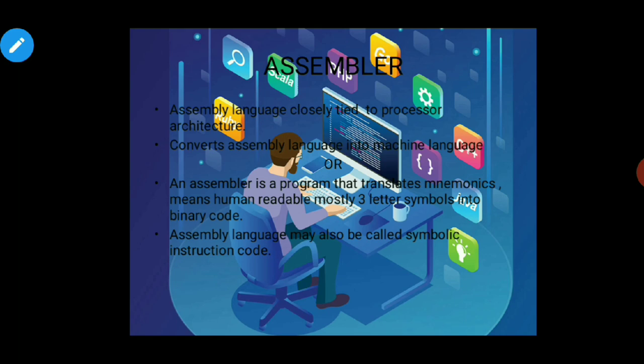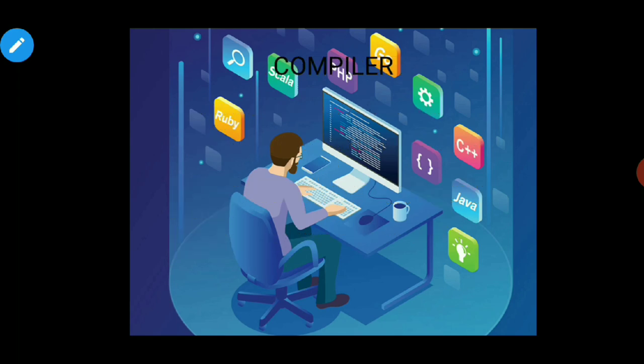Okay, so let's go to the another section, that is compiler. So compiler, what does it mean? Compiler translates the high level language into machine code form. That means it is a software which converts the human code, means the user's provided code instruction into the machine code form. I have given the examples of high level languages.